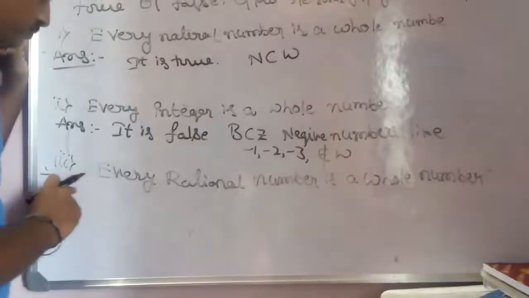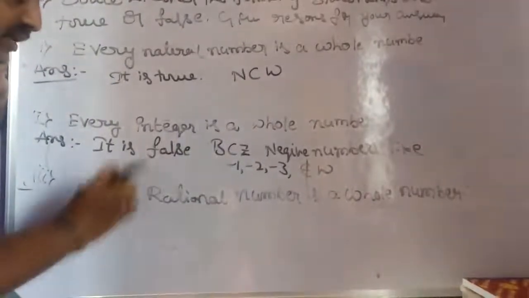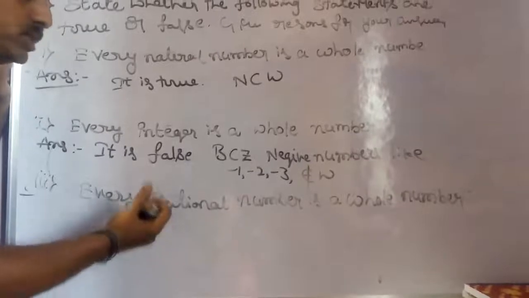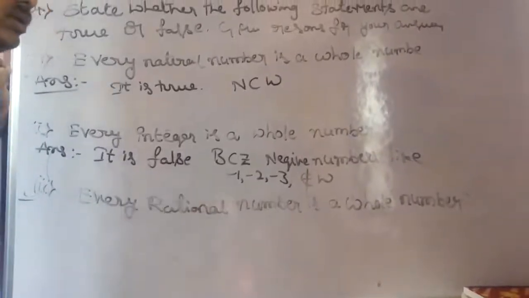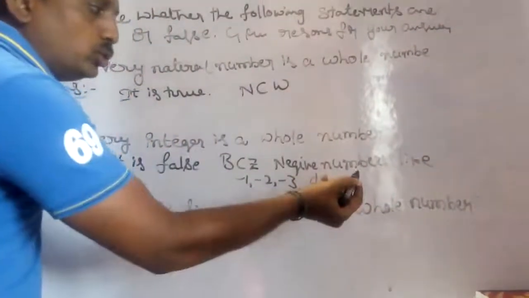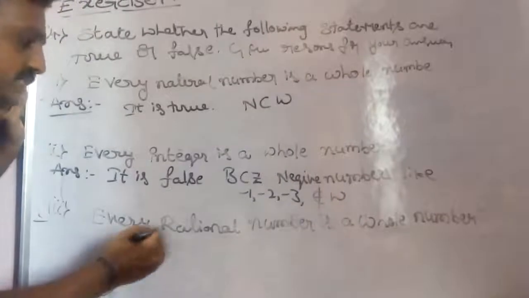Last question, the third one: every rational number is a whole number. Already we know that rational numbers are in the form of p by q. Whole numbers start from 0: 0, 1, 2, 3 and so on. So here it is false.